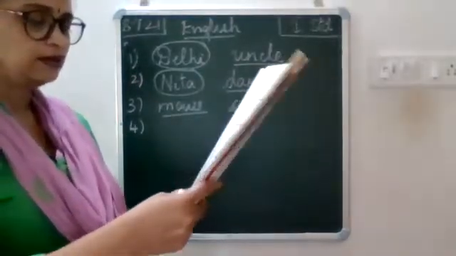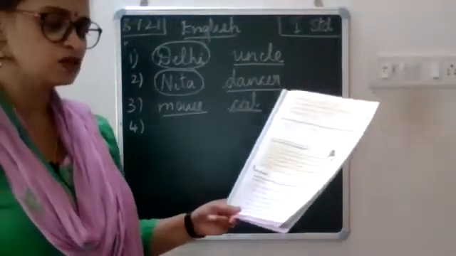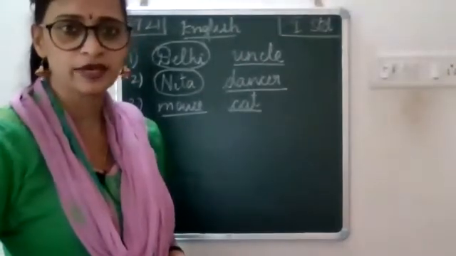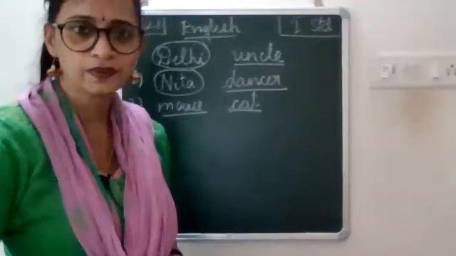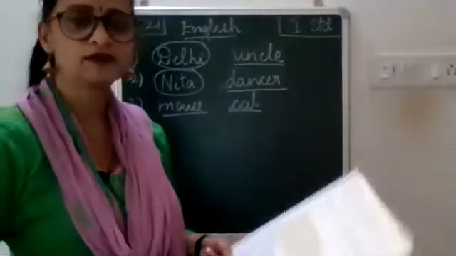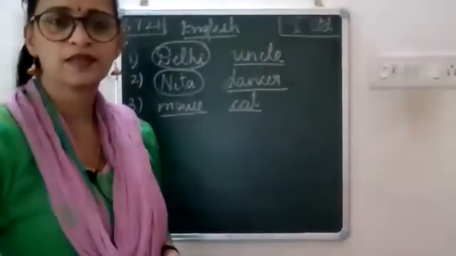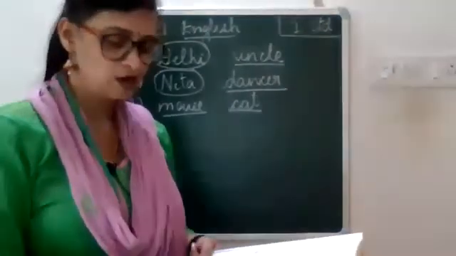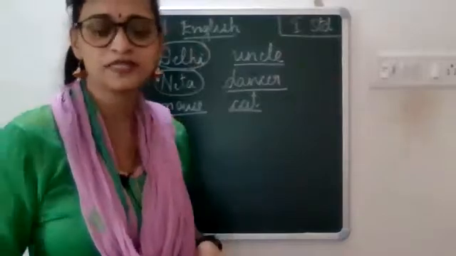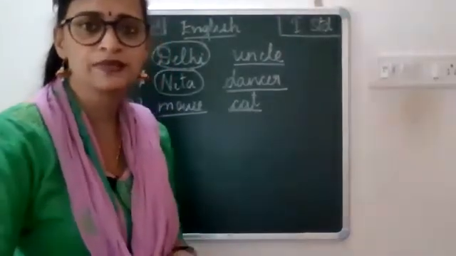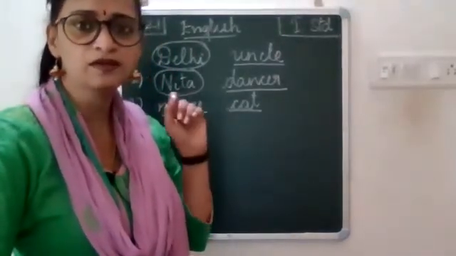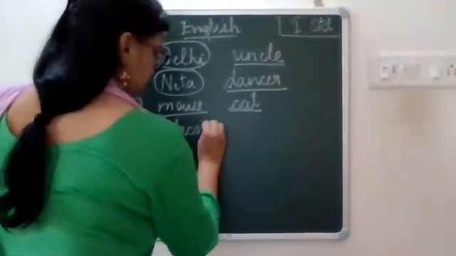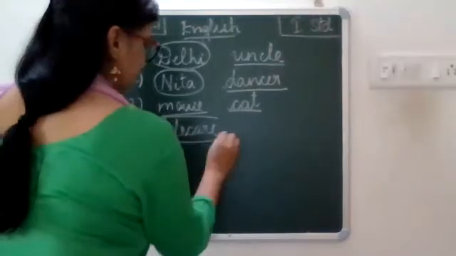Next, fourth one. Life Care is one of the best hospitals in this city. There are three nouns given here. Which are those three? Life Care, then hospitals, then city. Life Care is a proper noun. So you will circle Life Care.